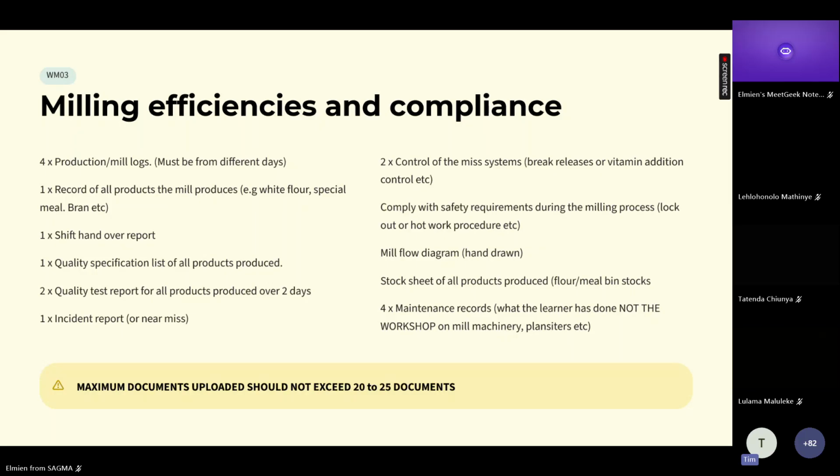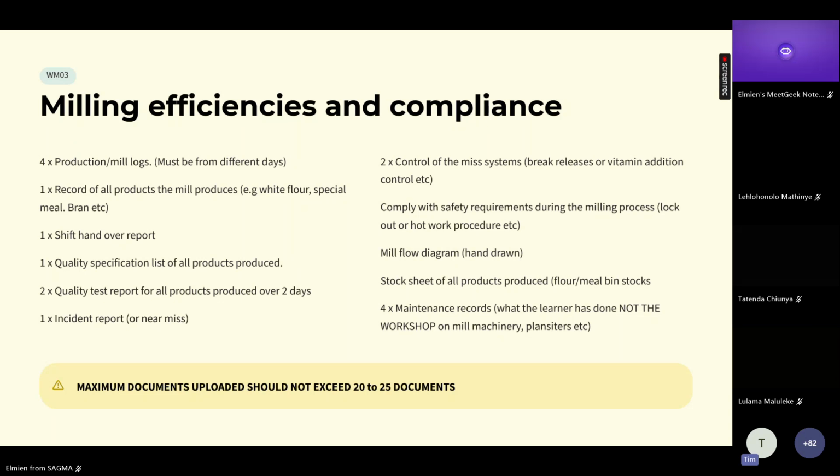Quality test report for all products produced over 2 days. So 2 quality reports. Another incident report or a near miss. All right, control of the mill systems. That's normally a brake release or a vitamin addition control. Comply with safety requirements used during the milling process, lockout procedures, hot work procedures.